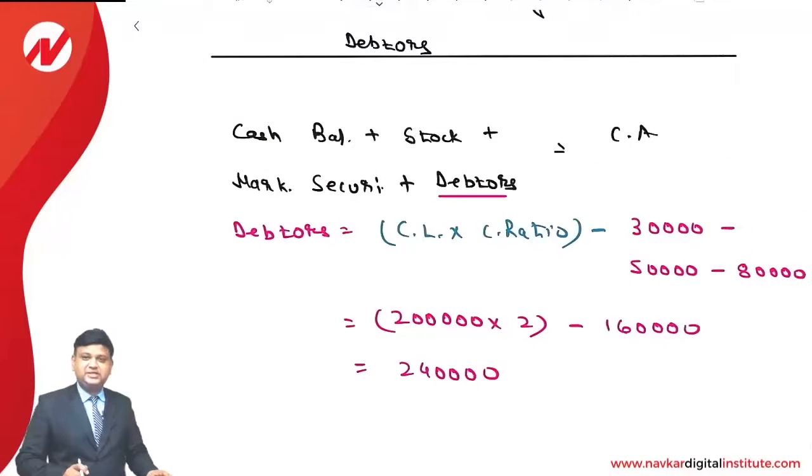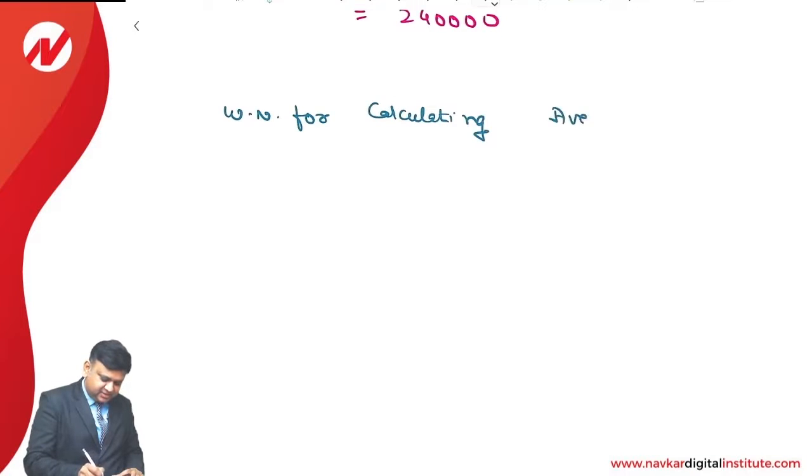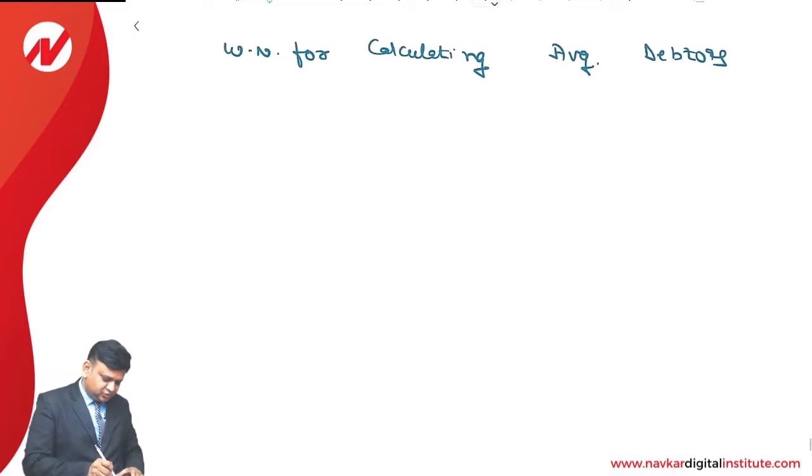This is the way the data can be calculated. Of course, this is the closing data. Now using the opening data and closing data, we can make the calculation of the average data, and that will be useful to calculate the average collection period. So working note for calculating average data. It is opening balance plus closing balance into 1 by 2.